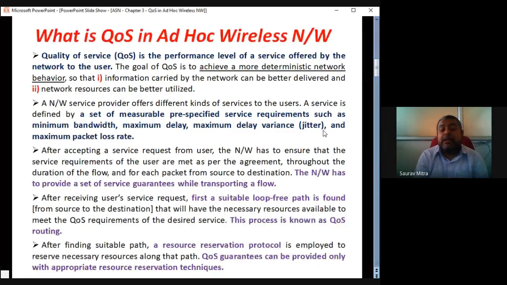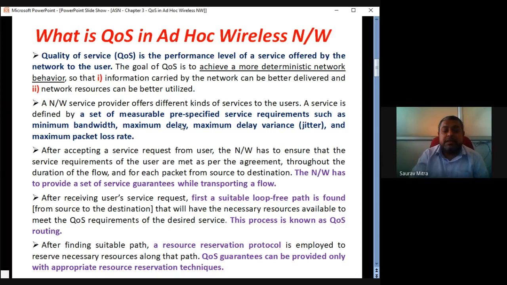Okay, and maximum packet loss rate. The maximum packet loss rate of the network should be less than your tolerance level of packet loss rate. Suppose you want the packet loss rate should not be more than 10 packets per transmission. In that case, you have to choose a network which is having maximum 5 packet loss per transmission. In that case, it will do. So your maximum packet loss tolerance should be more than what the network gives.